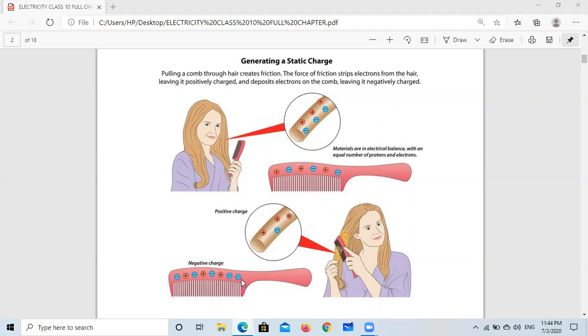So the comb becomes negatively charged and the hair becomes positively charged, because after rubbing the hair has only 1 electron and 3 protons. So this is positively charged. This is the phenomenon which is responsible for the attraction of tiny pieces of paper.